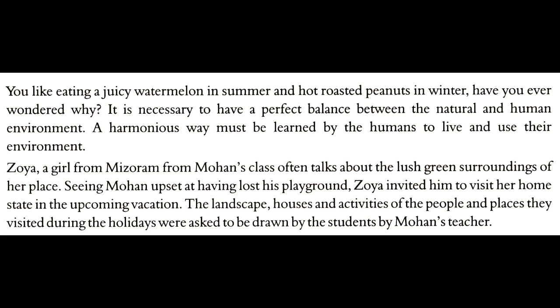A harmonious way must be learned by humans to live and use their environment. So we should live a harmonious life. We should not quarrel with each other and should use the environment accordingly. We should not destroy our environment.